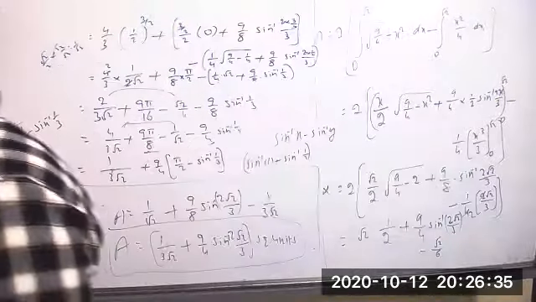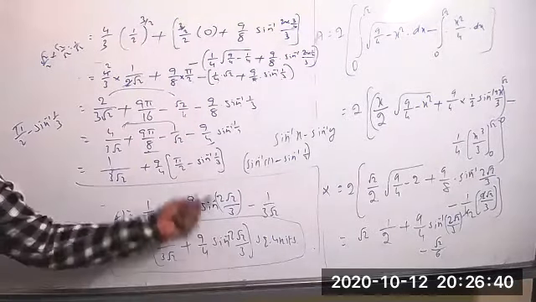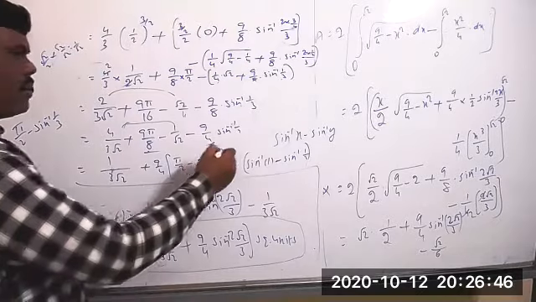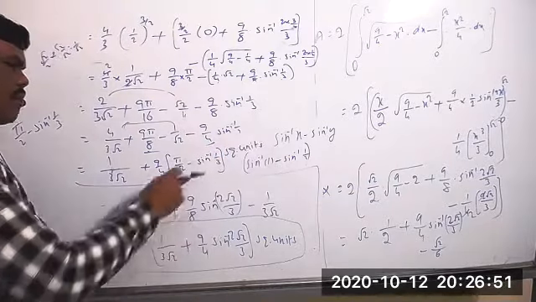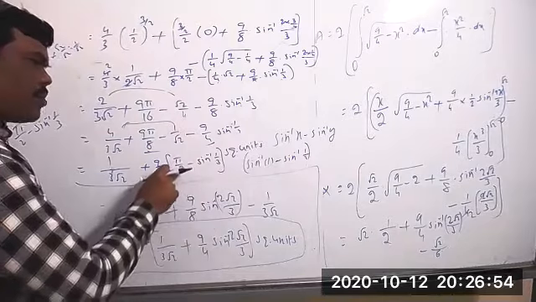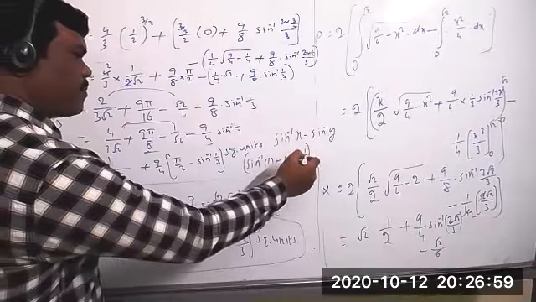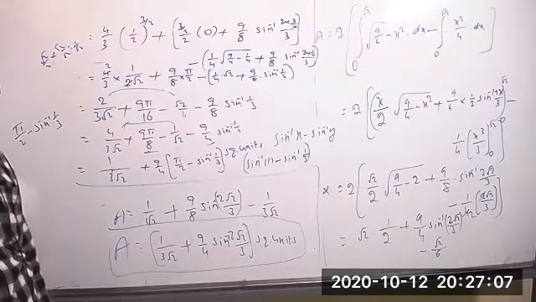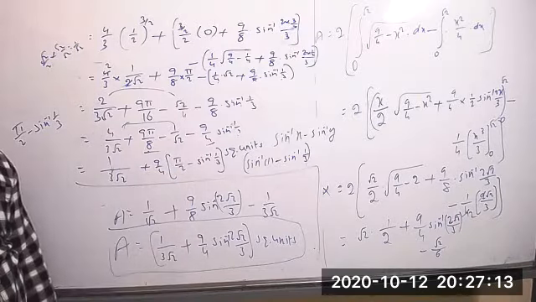Okay? That means what we did will be 100% correct only. But for getting this answer, we have to simplify. Or else this is also correct only. You can stop here only. But no need to change any value. Okay? No need to change any value. Stop here only. Square units. But for getting this answer, in place of pi by 2, you can write sin inverse of 1, so sin inverse of x minus sin inverse of y. That formula you can apply. Sir, if we leave the answer till there only? Yes, you can stop. Okay? We'll get full marks, sir. Yes, we will get full marks. Not an issue. You can stop it.